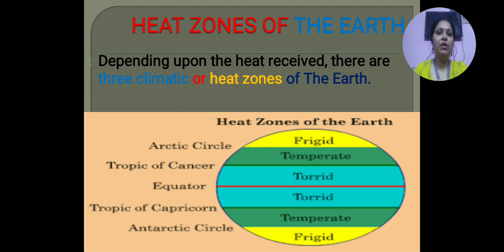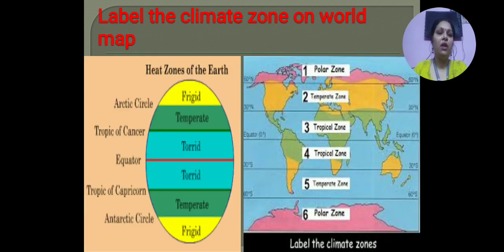Now depending upon the heat received, depending upon the sun rays received on the earth, there are three climatic zones, or we can say we have three heat zones of the earth. What are they? First is the frigid zone, second the temperate zone, and third the torrid zone. We have already discussed the frigid zone, temperate zone, and torrid zone in the earlier video.